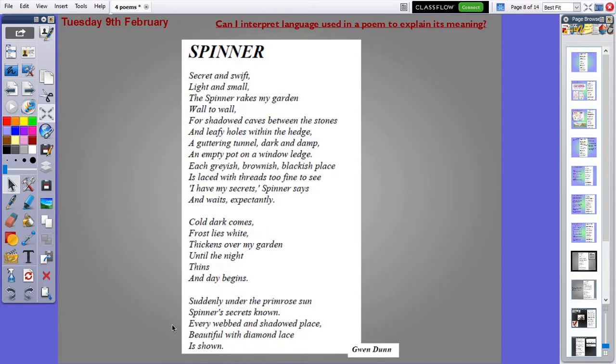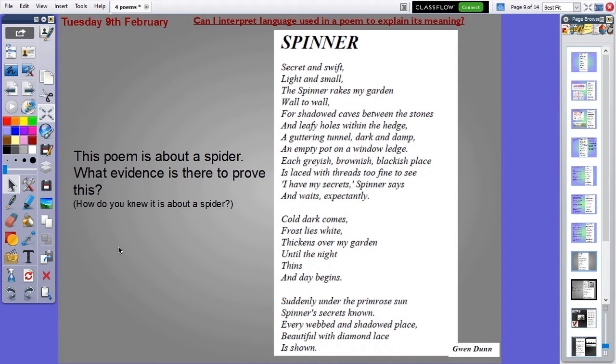And that poem has been written by Gwen Dunn. Now, if you hadn't already picked up, this poem is obviously about an animal, and Hawking class, you will know Miss Airy is facing her fears because this poem is about a spider, a garden spider. And this links to your first question today. It says, this poem is about a spider. What evidence is there to prove this?